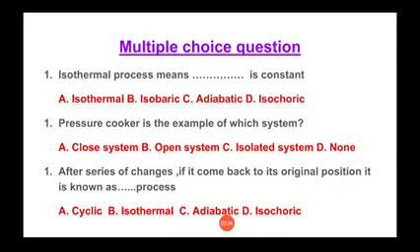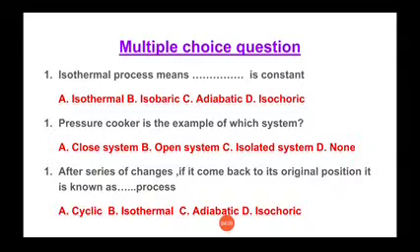Now you can look at all the other options. B is isobaric, that means pressure is constant. C, that is adiabatic, means heat remains constant. D, that is isochoric, means the volume of the system remains constant. So these are the meanings of all the 4 options. So you can write this question and also similar types of questions about these different processes.